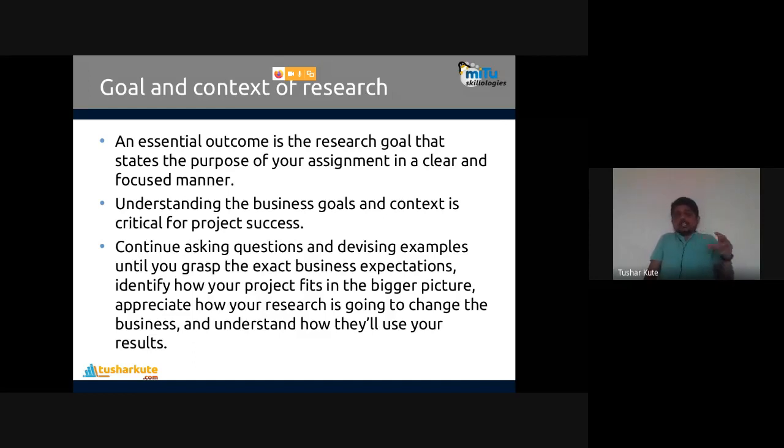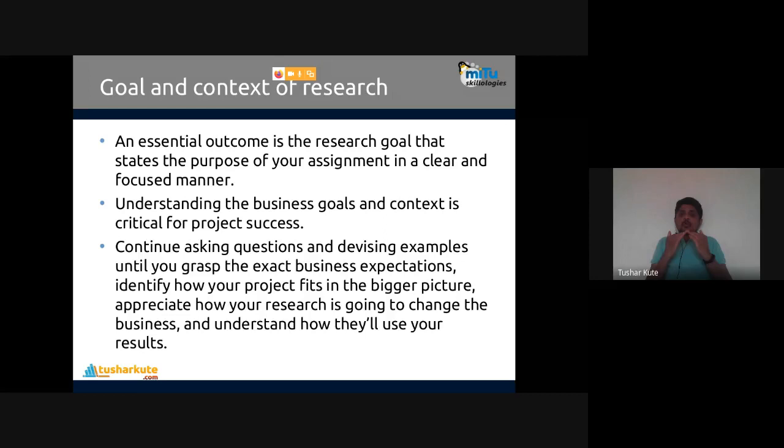Continue asking questions and devising examples until you grasp the exact business expectations. Identify how your project fits in the bigger picture. Appreciate how your research is going to change the business and understand how they will use your results. Like everything, from a goal point of view: what is your goal? What is the business goal? Accordingly, are the parameters present in the data set or not?